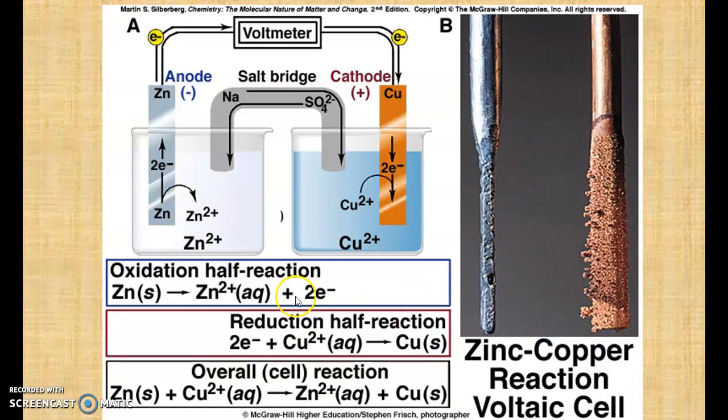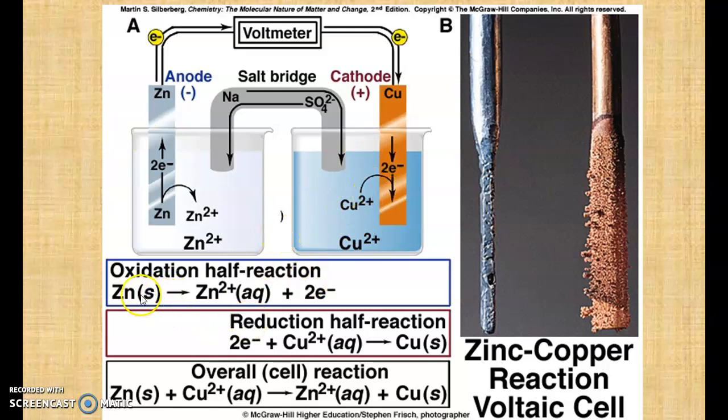Now here you can see that this is a zinc half cell and a copper half cell. Zinc acts as an anode because it has a more negative electrode potential, so it has more tendency to go into the solution. So zinc will go into the solution and the electrons will travel towards the cathode. Now the cathode is copper. The copper rod is dipped in a solution of copper. So the electrons travel on the surface of the copper, and the Cu2+ ions which are present in the solution accept the electrons and deposit on the surface of the copper.